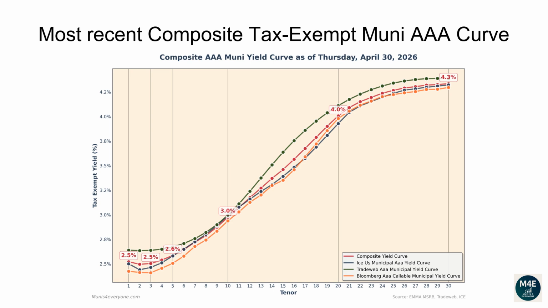The one-year composite tax-exempt yield is 2.52%. The two-year yield is 2.5%. The three-year yield is 2.5%. The 5-year yield is 2.59%. The 10-year yield is 2.97%. The 20-year yield is 4.01%. The 30-year yield is 4.34%.